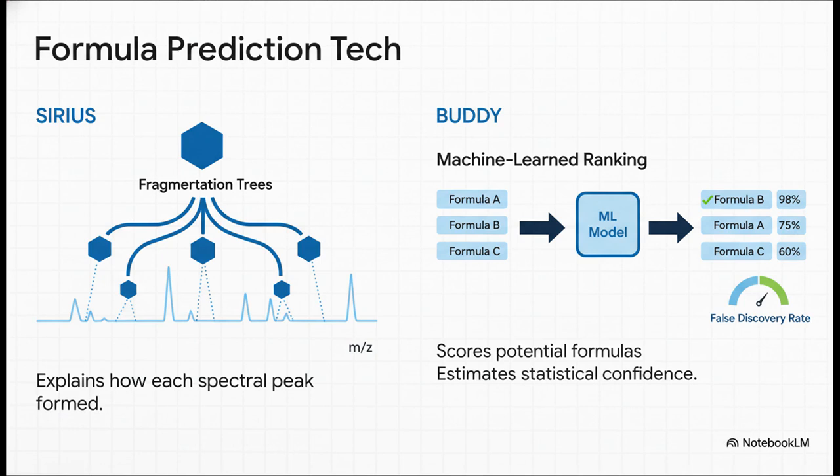And this slide really shows you just how sophisticated these tools have become. Sirius actually builds these complex fragmentation trees to explain how every single peak in the spectrum could have possibly been formed. Buddy, on the other hand, uses powerful machine-learned ranking models and even calculates a false discovery rate, which gives researchers real statistical confidence in their predictions.